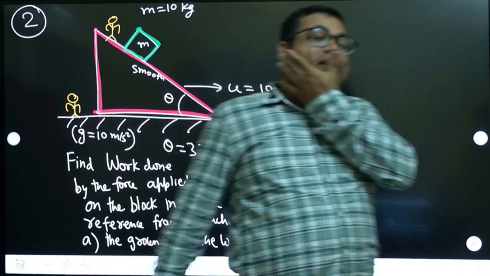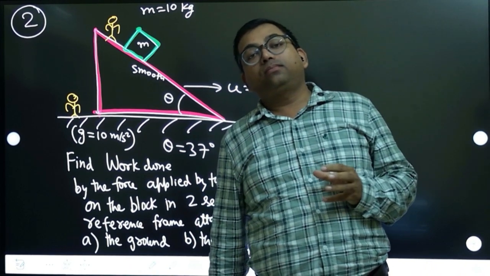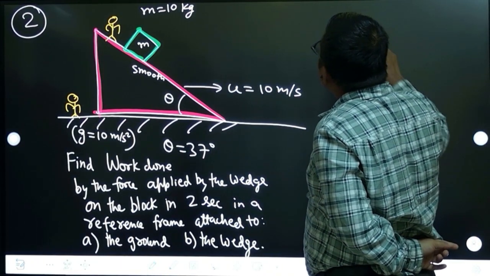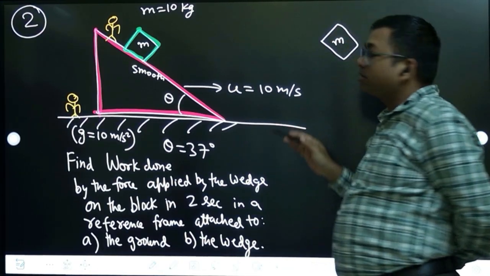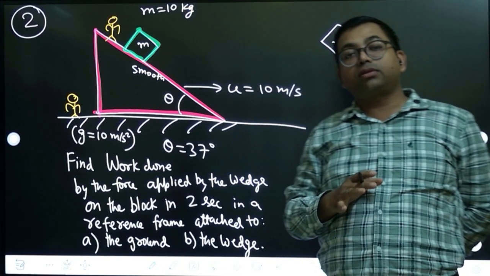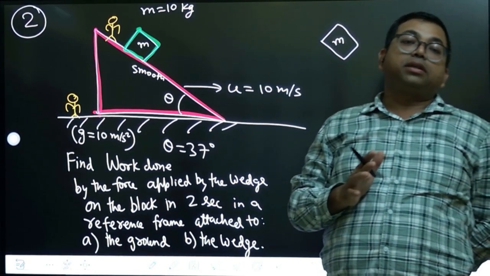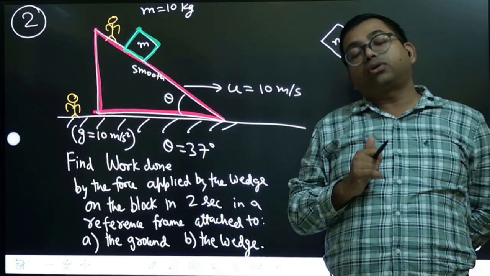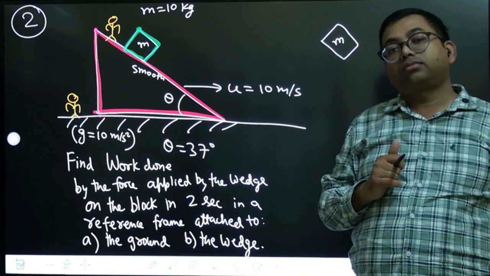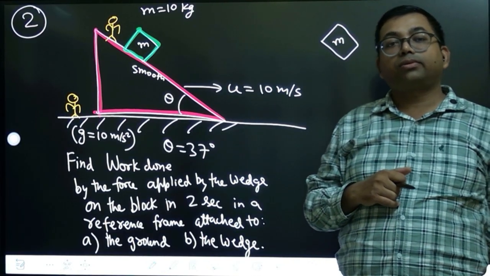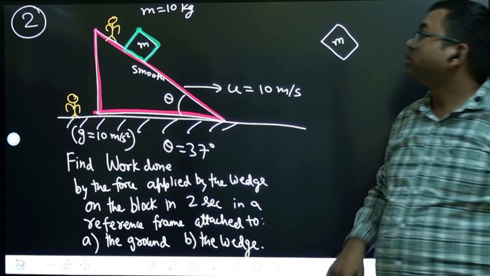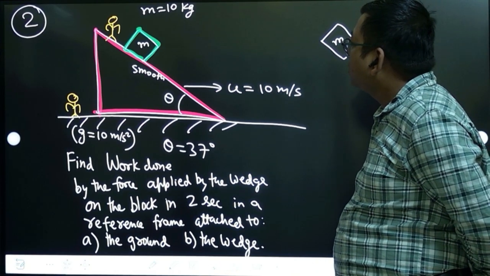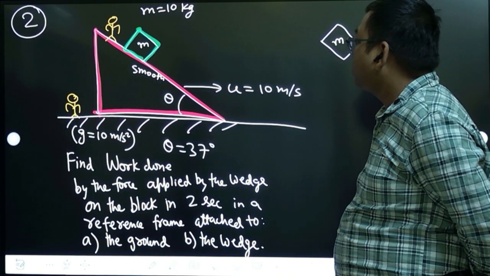First of all, we have to draw the free body diagram. Note that the free body diagram drawn for this body from two frames of reference can be different if the frame is under acceleration. So tell me, is that wedge under acceleration or not? It is not under acceleration, so from both these places we should get the same answer.